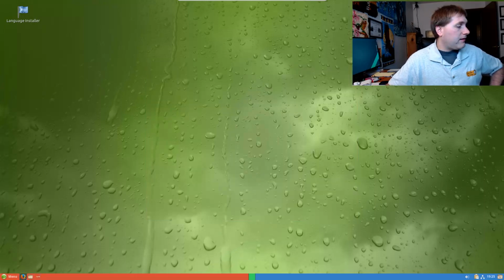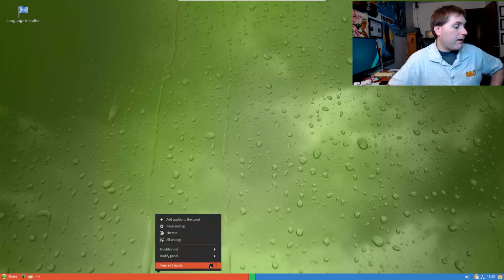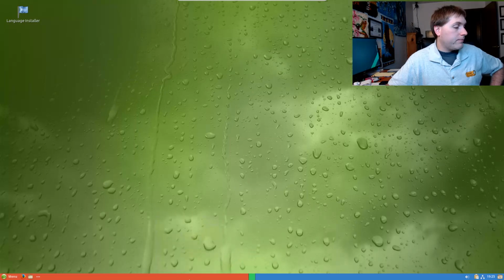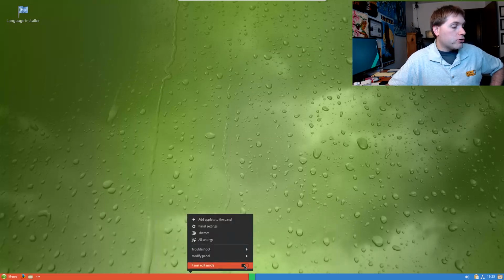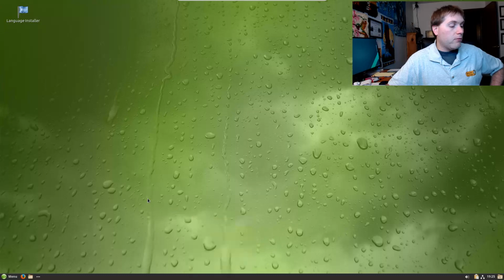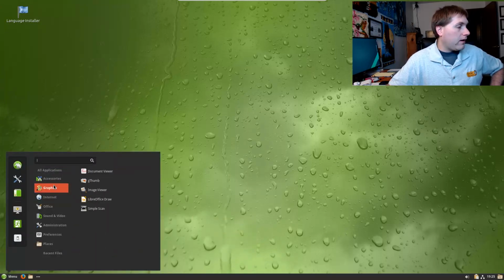Everything else is good. Now, the easiest way, if you want to add something else to your launcher down here, first I actually have to turn off my panel edit mode. Let's go ahead and toggle that guy off. Occasionally in a VirtualBox, it will give me a little bit more of a challenge. That rarely ever happens on a full build.